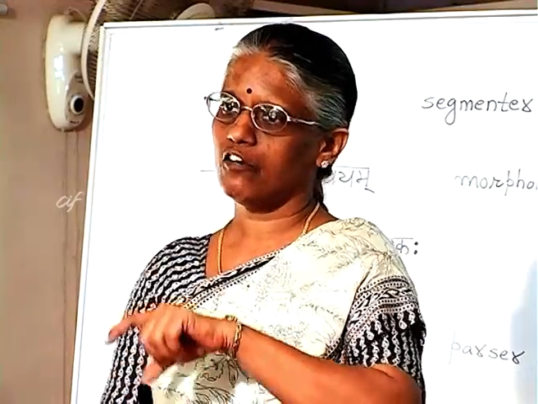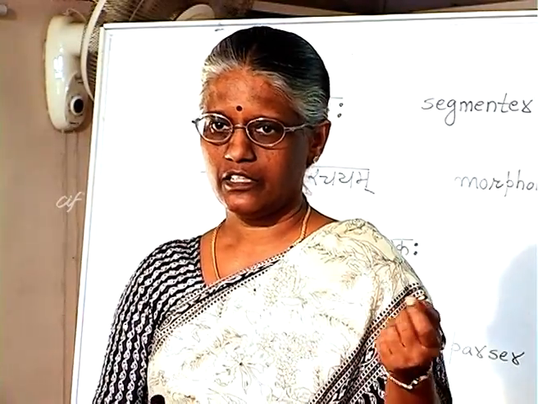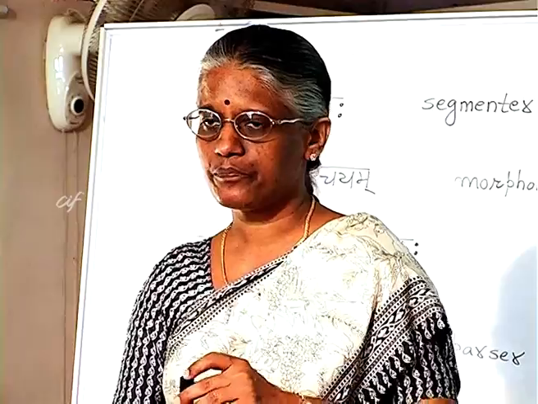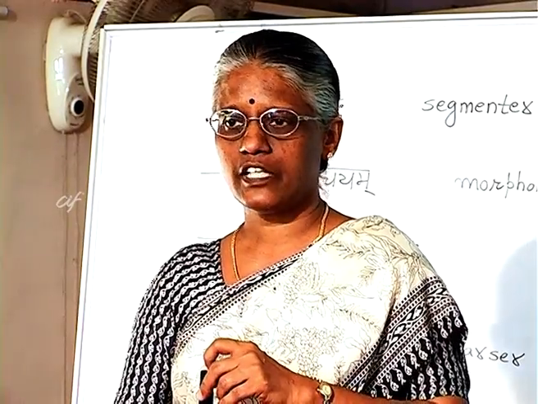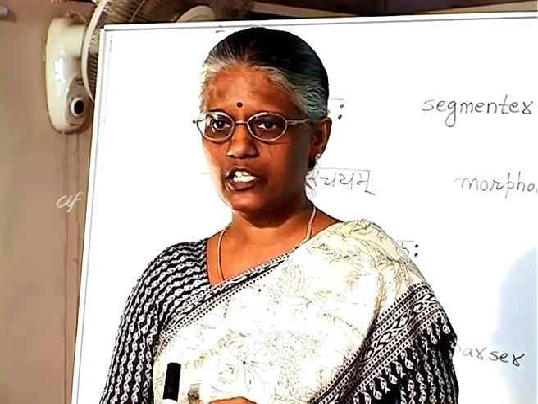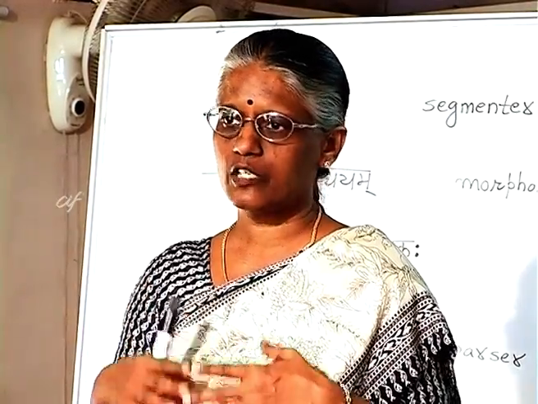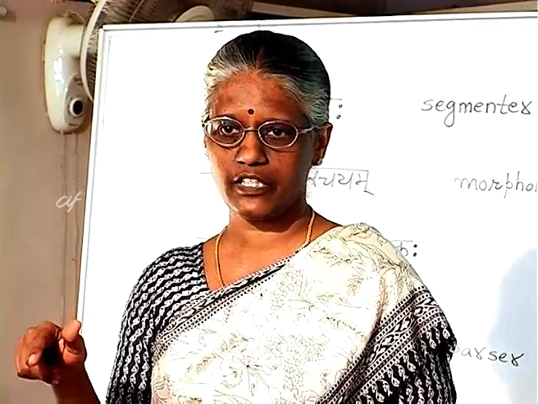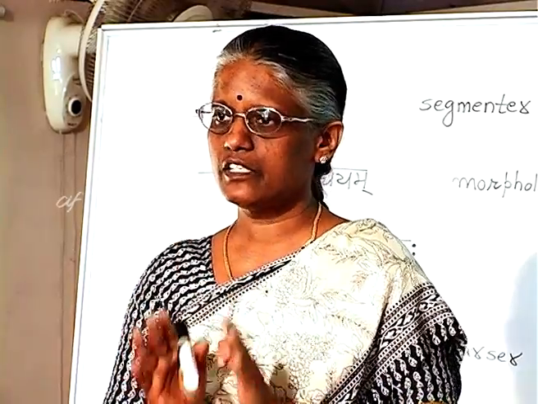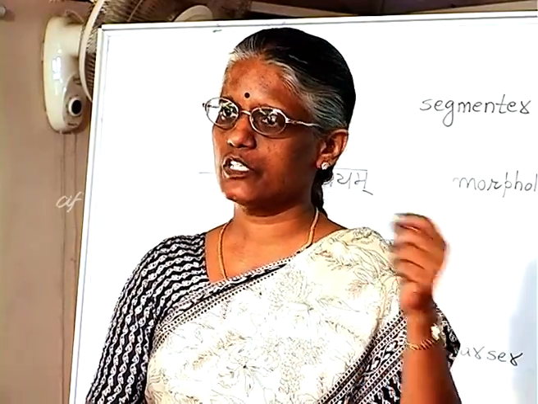And because of that, it will get Prathama Vibhakti. Whereas the Karma is Anukta, Anabhihita. So with this Anabhihita, the Karma will get Dvitiya Vibhakti. The one which is in Dvitiya is the Karma. The one which is in Prathama is the Karta.